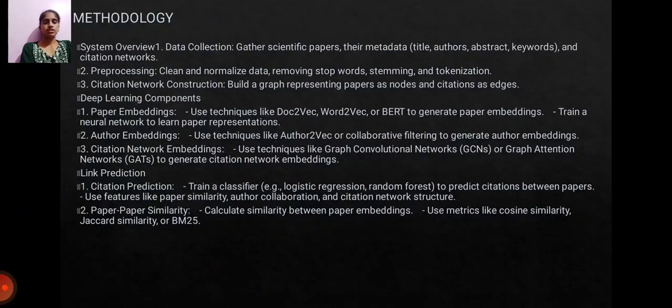Then the next is methodology. In methodology, the system overview and link prediction are required. First, we will discuss the system overview.